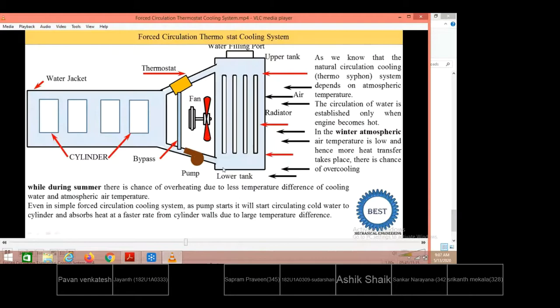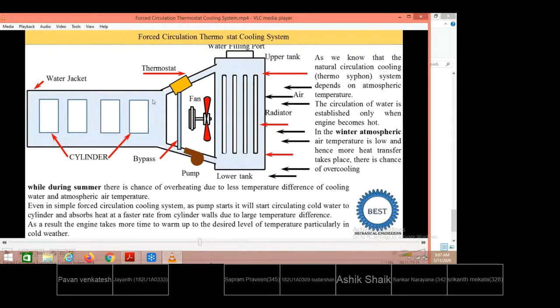It starts circulating the cold water to the cylinders, and it absorbs the heat at a faster rate from the cylinder walls, and a larger temperature difference is created. As a result, the engine takes more time to warm up to the desired temperature levels, particularly in cold weather. That means during winter seasons, the atmospheric temperature is already lower, and when the forced circulation pump starts, the engines do not warm up quickly.